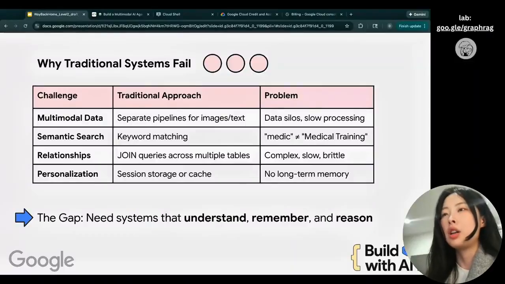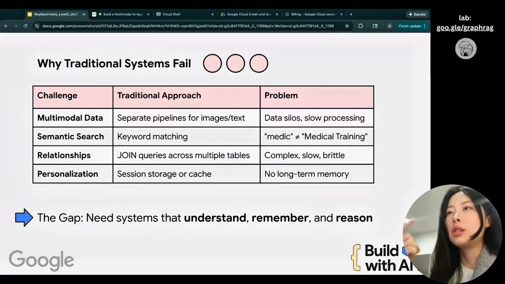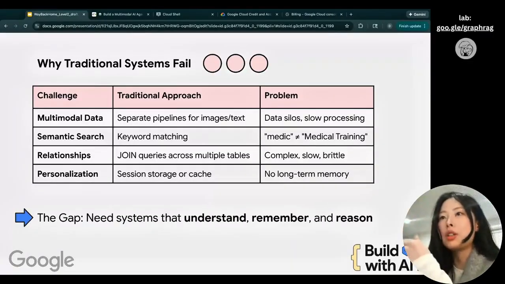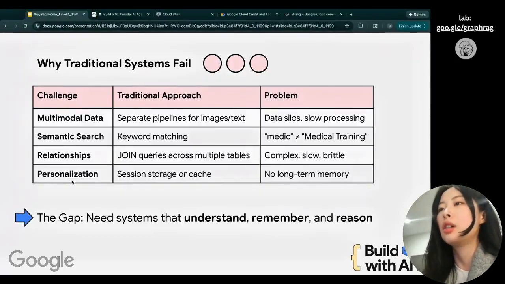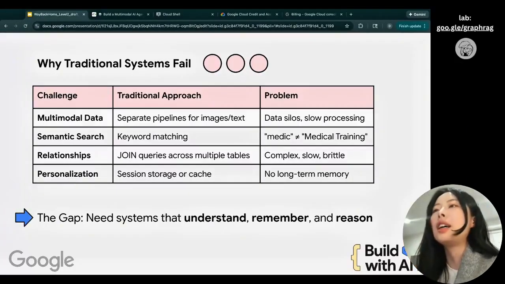And lastly, we talk about personalization. This is for the whole lab. But for this video, we're only going to talk about semantic search and relationships. In the next video, we're going to talk about multimodal handling and personalization. So stay tuned.